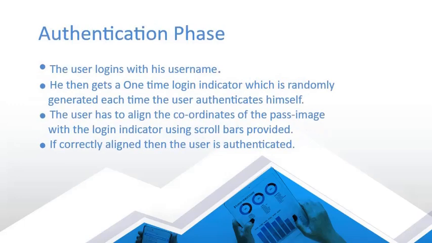During the authentication phase, the user has to provide the unique username that he inputted during the registration phase. He will then obtain a one-time login indicator which is randomly generated each time the user tries to authenticate himself. The user has to align the coordinates of the pass image with the one-time login indicator using the horizontal and vertical bars provided in the next screen. If the alignment is correct, the user is successfully authenticated.